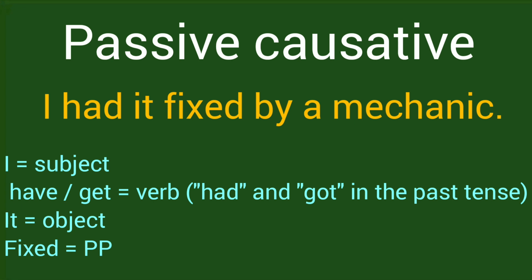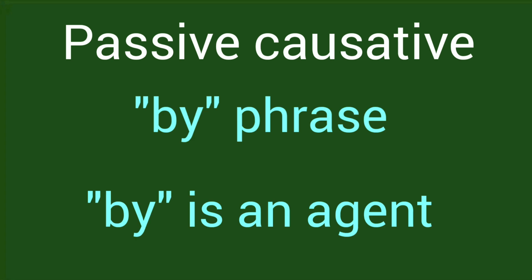So we can use have in general. We can also use get. So here I can also say I got it fixed by a mechanic. Then you have the object. So I had it. It relates back to the car. Fixed is a past participle. So we are just going to use PP for the advanced students here. So we have the past participle plus, and this is optional in some cases, a by phrase. And I said by an agent. An agent is the person who did the action to the object.